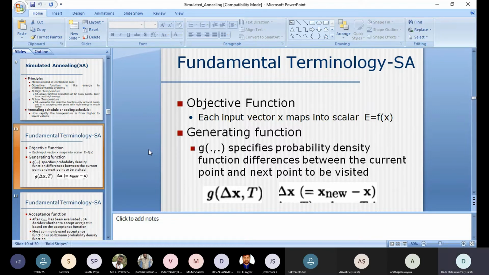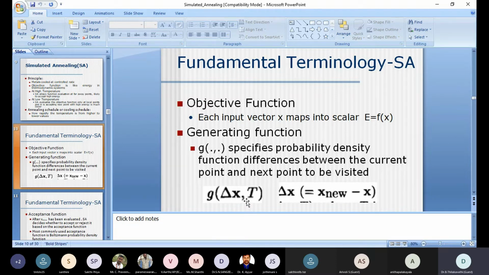Then the next important function is the generating function. The generating function is generally described by G of dot comma dot. What is that dot comma dot? In the case of simulated annealing, that dot comma dot is explained with del x comma t.